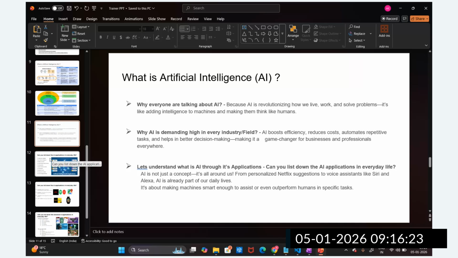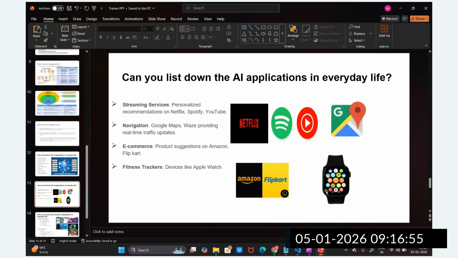Now, can you list down the applications of AI, guys? Some day-to-day applications of AI. The AI is not a buzzword, guys. Now it's in the real-time industry, and we are going to implement all these things. If you see day by day, there are personalized applications like Netflix suggestions and voice assistants like Siri and Alexa that we utilize day to day. These are the applications of this AI.